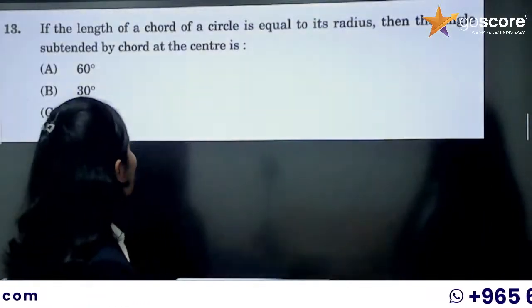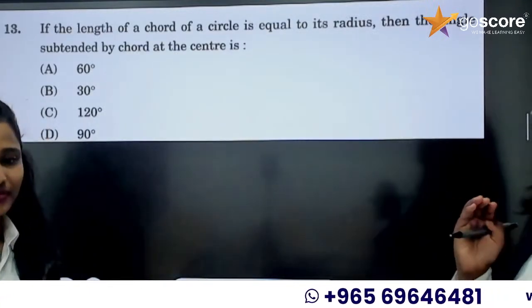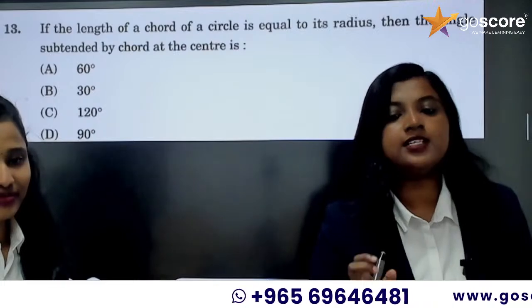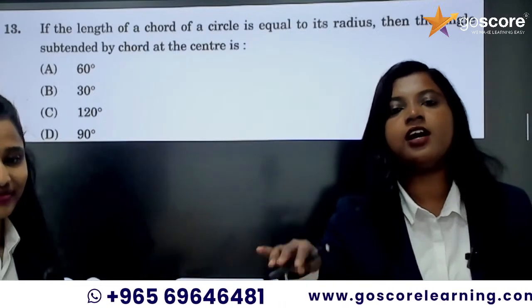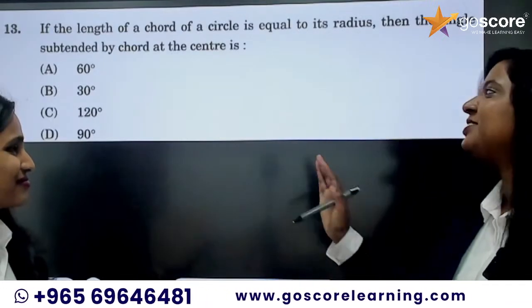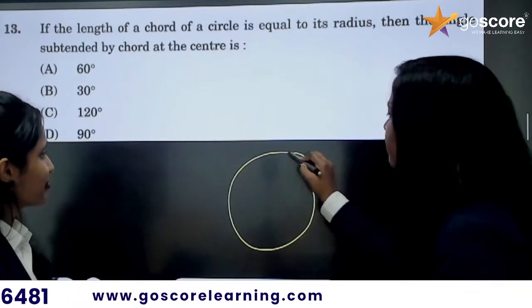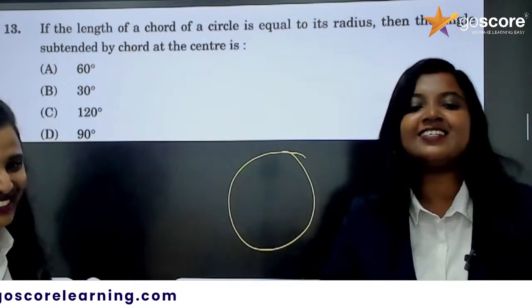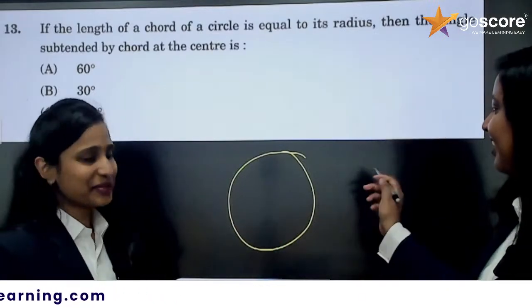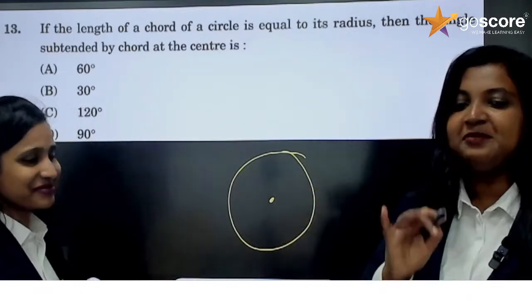Okay, next question. If the length of the chord of a circle is equal to its radius, then the angle subtended by the chord at the center is? It has no relation with your 9th grade topic, the angle subtended by an arc at the center. Don't worry. Just draw the figure and everything will be sorted. Length of the chord of a circle. Excuse my drawing skills. Imagine this is a circle. Does this look like a circle? No, it's a mango or lemon. Never mind, it's a circle.